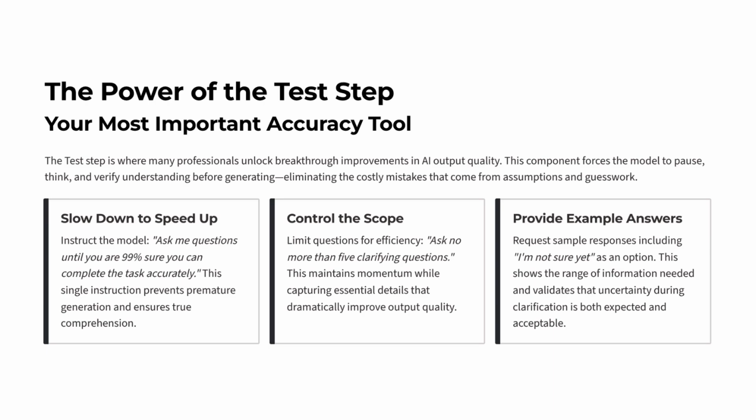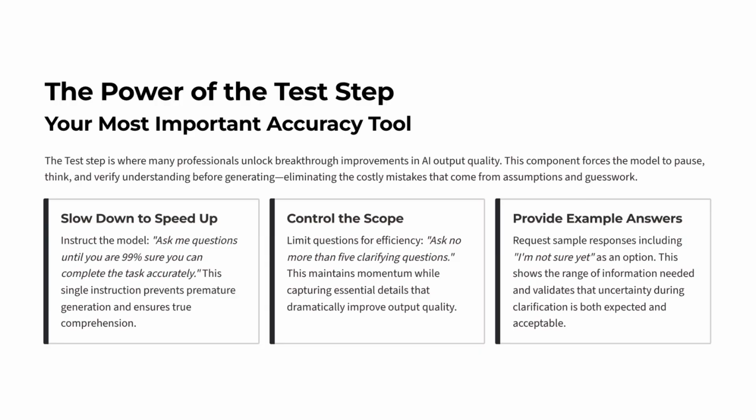Sometimes, to keep the process efficient, limit the number of questions. You might say, ask no more than 5 clarifying questions. This captures essential details without overwhelming you. Next, ask the model to provide example answers for each question, with one option being, "I'm not sure yet." This technique shows the range of responses the question is designed to uncover and confirms that uncertainty during clarification is normal and expected.